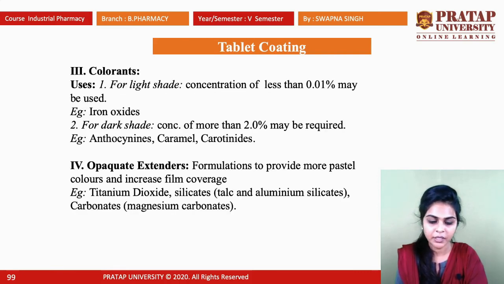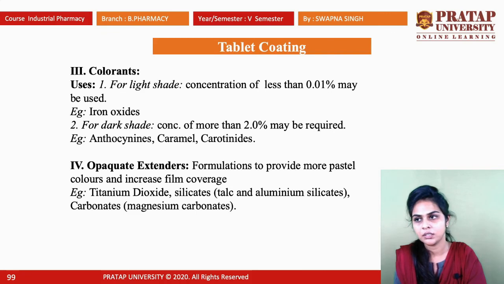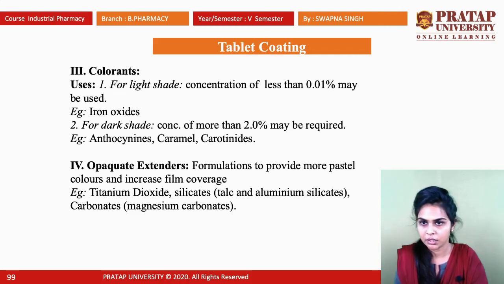Okay. Next is colorant. Colorants we use for tablet coating sometimes to provide identification, and to give a luster or a special appearance. There are two different types of shades for colorants, light shades and dark shades.